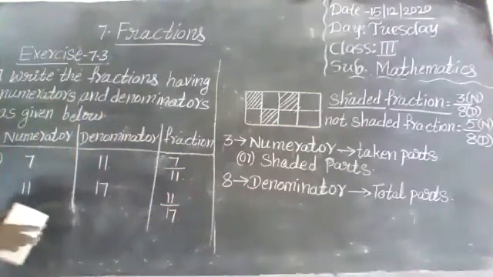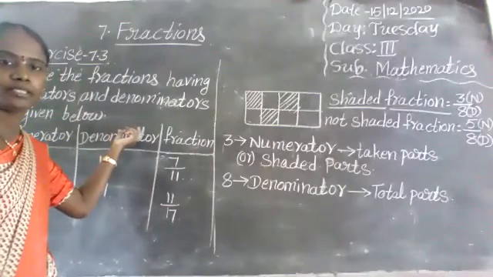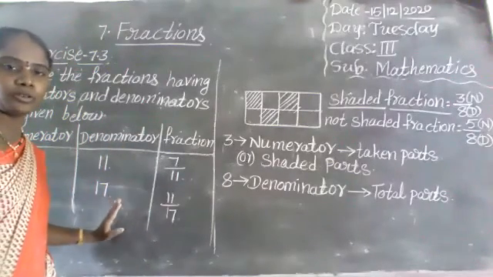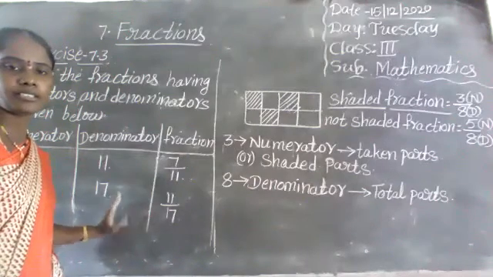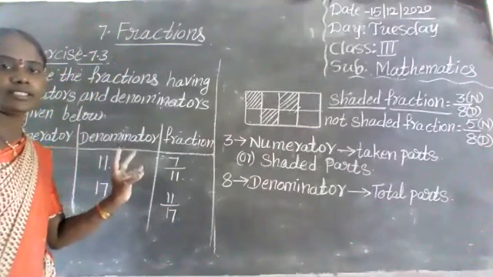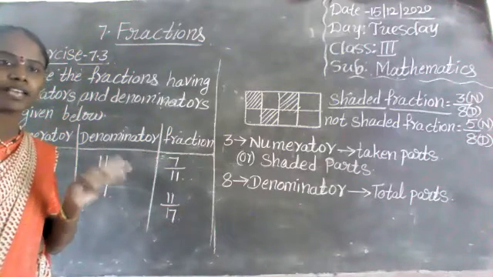Okay. In your textbook, exercise 7.3 second bit. This is the second bit. Complete your textbook only. In your textbook you complete exercise 7.1, 7.2 and 7.3. In exercise 7.1, from a given figure we write the fraction form.